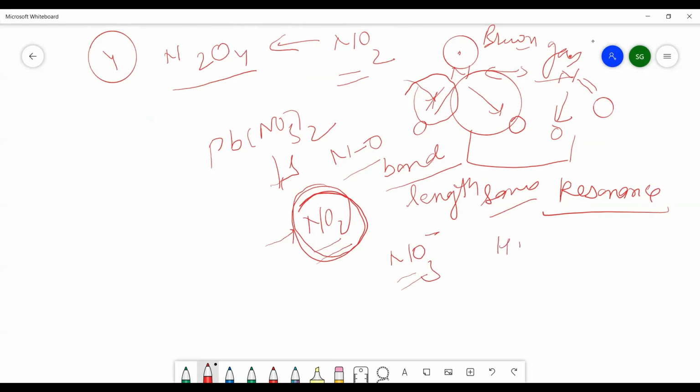Similarly, if we take HNO3 in the lab, whenever the concentrated HNO3 is there, after some time it will become pale yellow in color. It is because of the same reason, the generation of NO2 gas, and the solution becomes pale yellow in color.